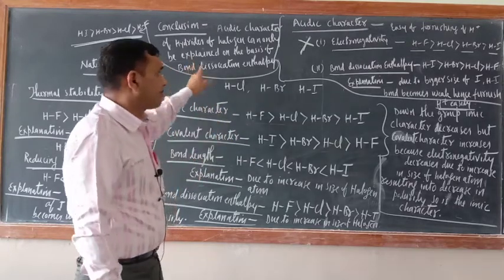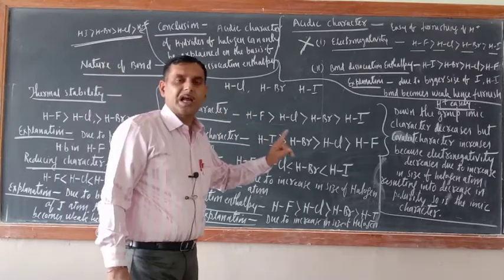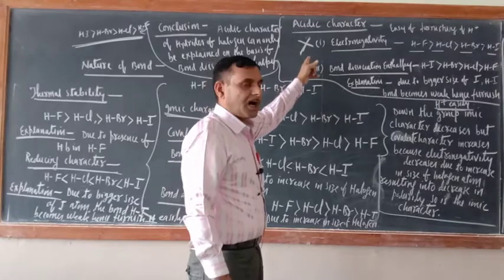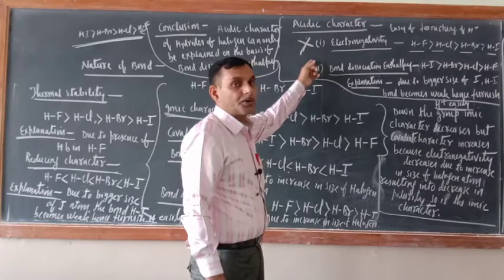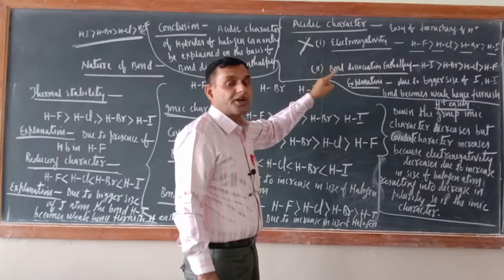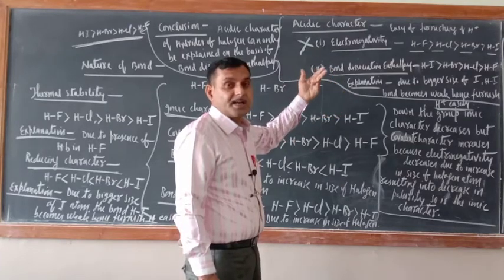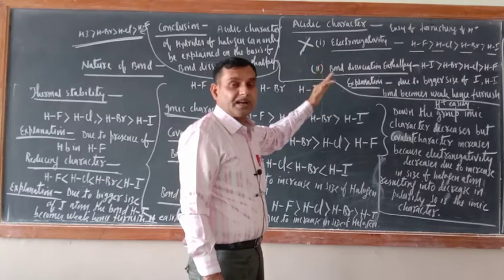Always remember, the acidic character of hydrogen halides is always explained on the basis of bond dissociation enthalpy. It should never be explained on the basis of electronegativity, because according to electronegativity HF should have had the highest acidic character, but it is contradictory.